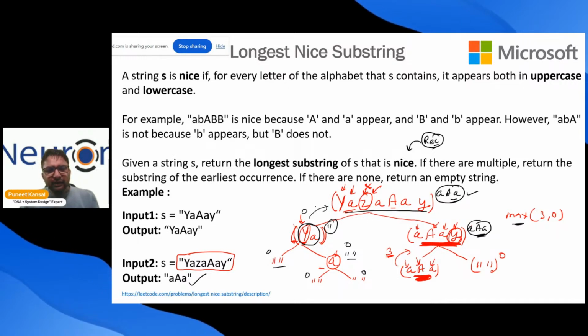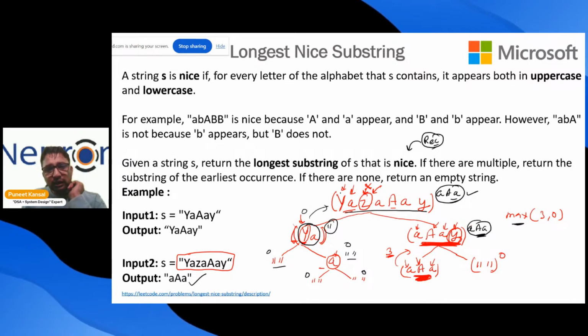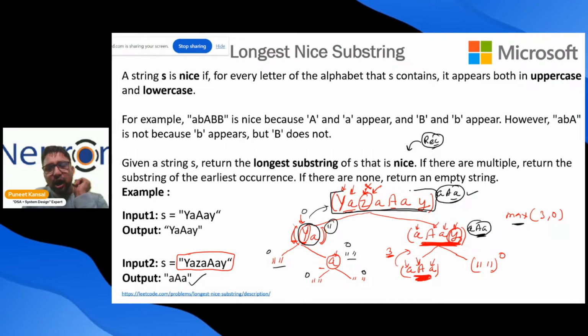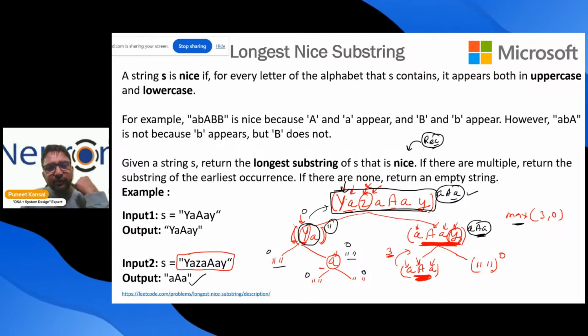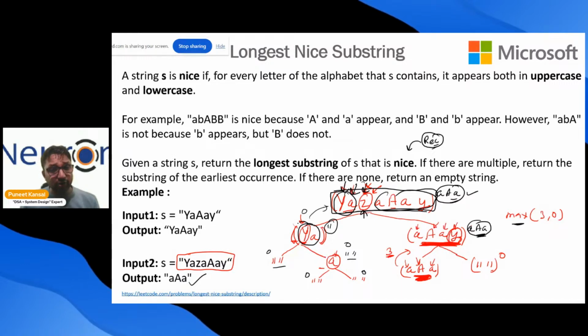Here one thing you can notice: in the big problem, whatever code you were executing, you were searching, you were asking every element, do you have your counterpart? If we don't have, then we divide it based upon that element into substrings, and we were doing the same thing over here.